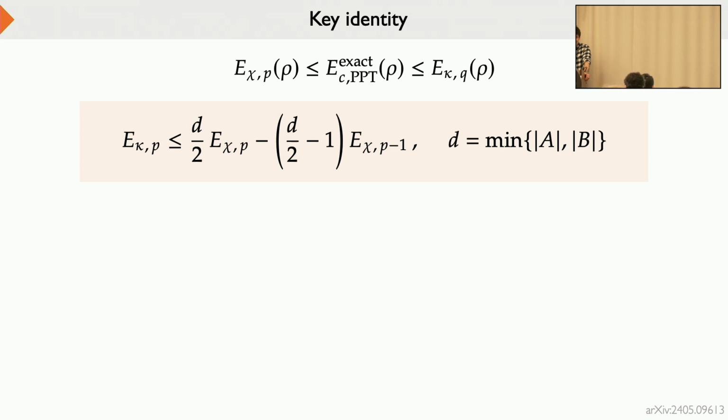Thank you to both of you. I have another quick question. The fact that you can compute these things for PPT, for separable transformations, does it somehow imply that it's away from LOCC? Because it's very hard to regularize things for LOCC, and here somehow you have overcome the curse, right? Does it mean that it's not really physical transformations that you use here?